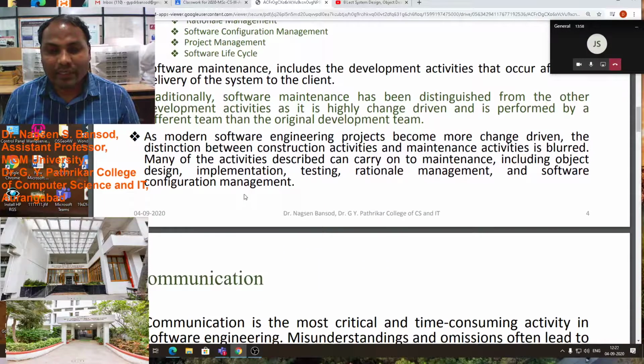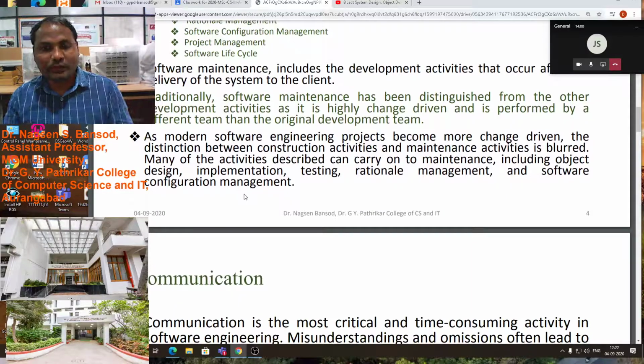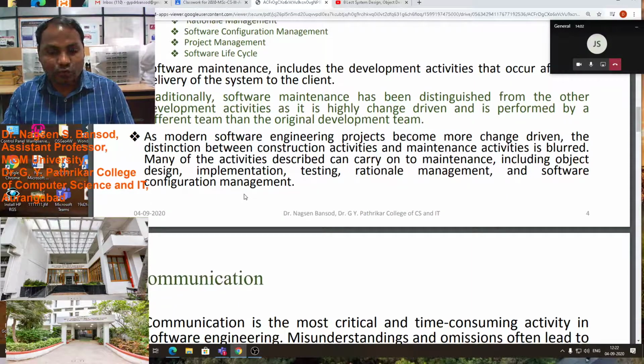But nowadays we are using object oriented software engineering, so in modern software engineering projects the maintenance activity is blurred and many of the activities described carry on to maintenance, including object design, implementation. Means on that particular area nowadays people are maintaining those activities.